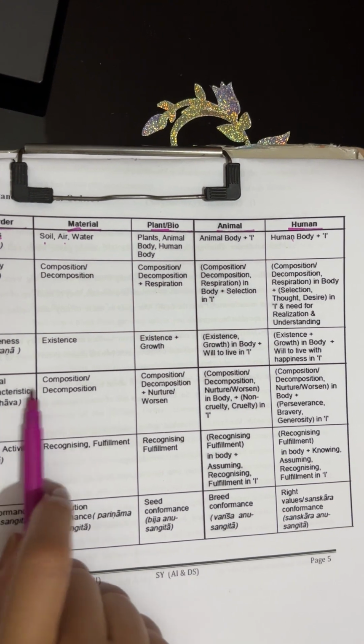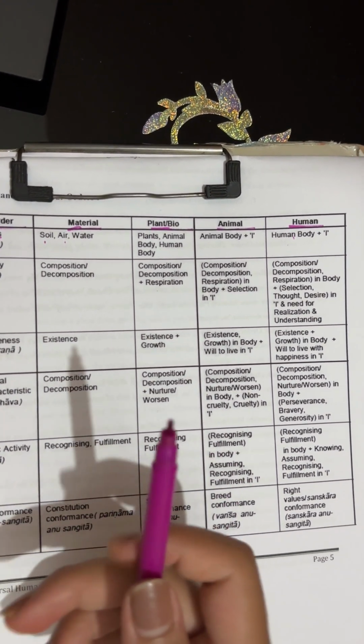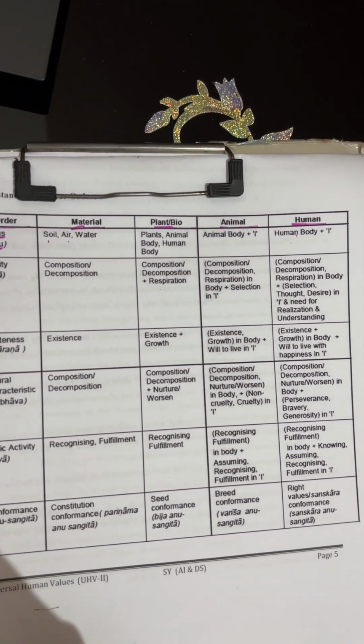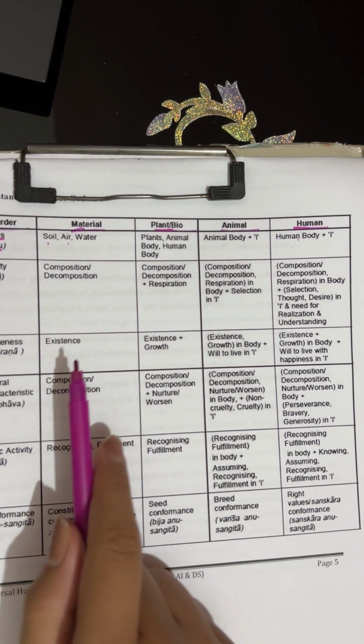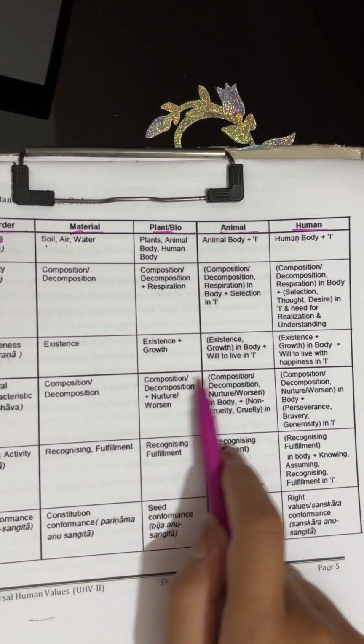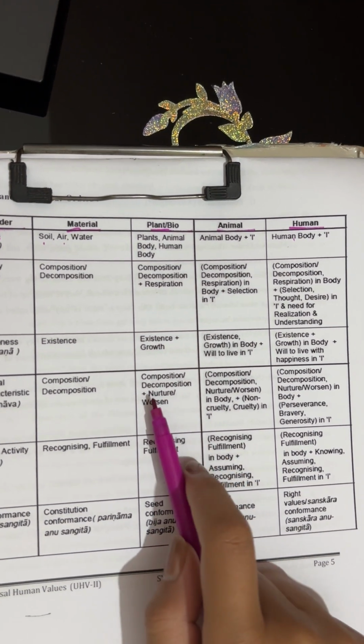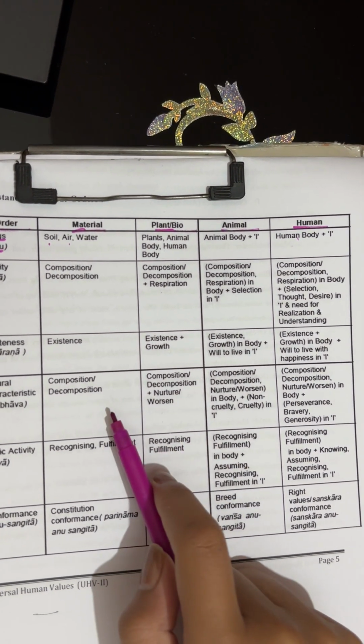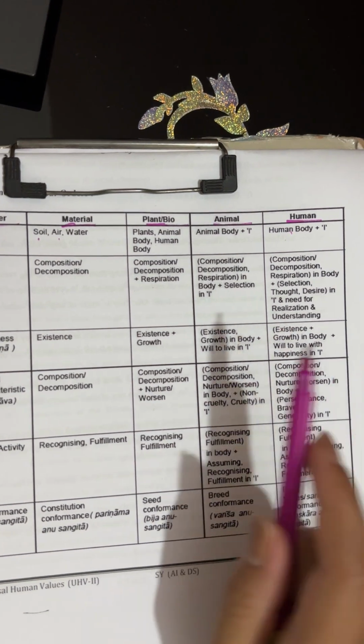Then we have natural characteristic, that is swabhava, the way we behave. In that we have composition and decomposition, and then the same for plants, but here we have nurture and worsen too.